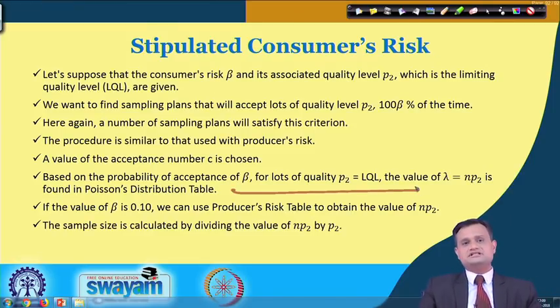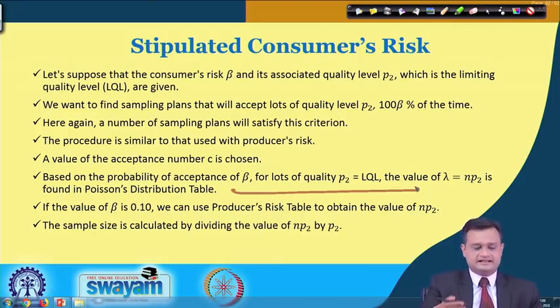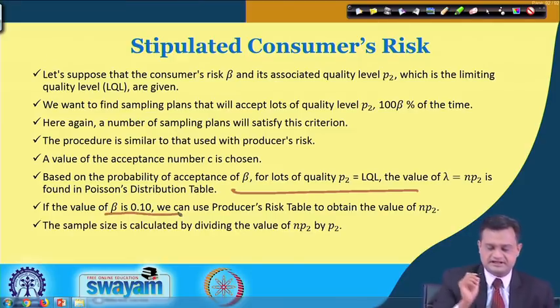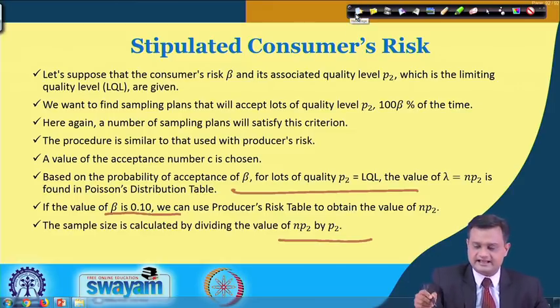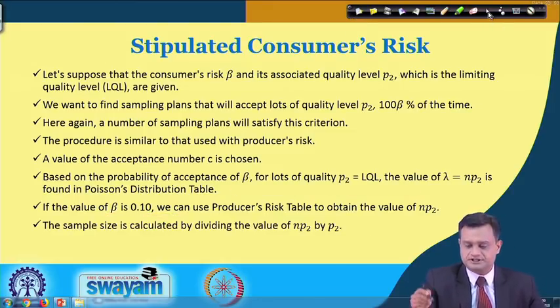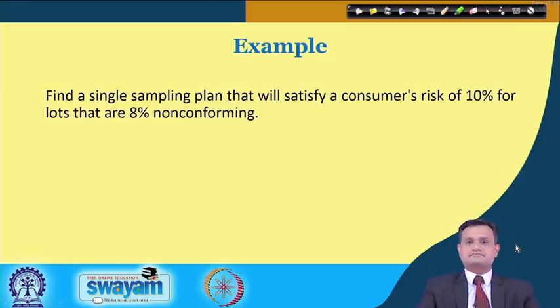My limiting quality level typically indicates the bad quality lot at some beta % consumer's risk, and this is what I will use. So my beta is 0.1 and I will try to find NP2 from the Grubbs table so that I can figure out my particular acceptance sampling plan.